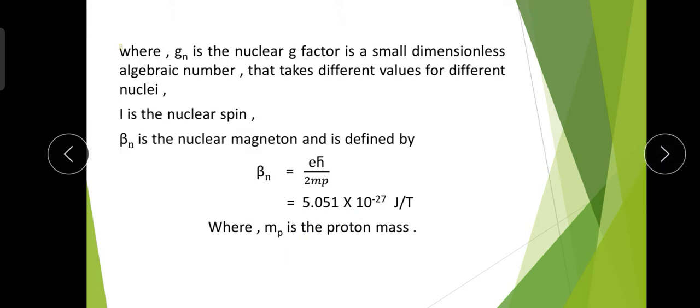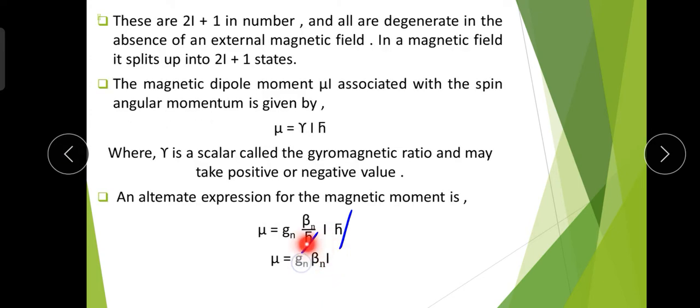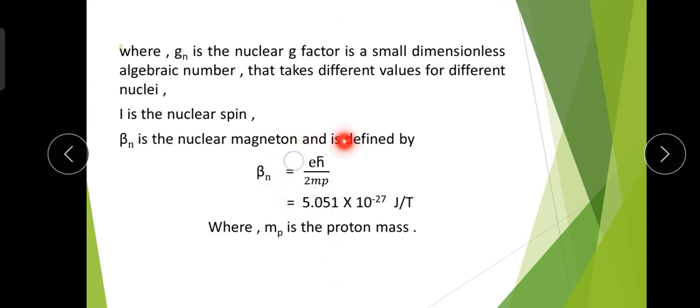I is the nuclear spin, and beta n is the nuclear magneton, which is defined by beta n is equal to e h cut divided by twice mp, where e is the charge on the proton, mp is the mass of the proton, and h cut is h upon 2 pi, where h is the Planck constant.